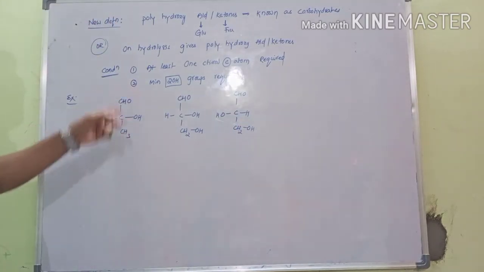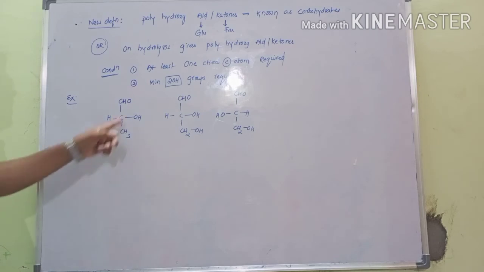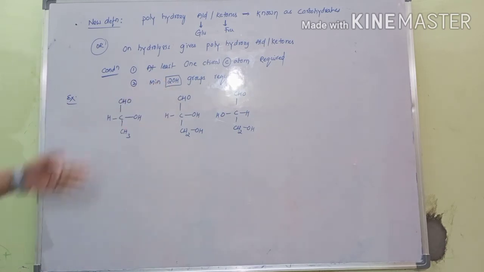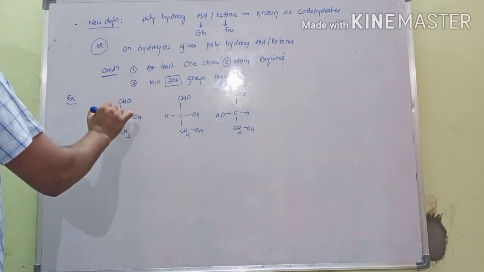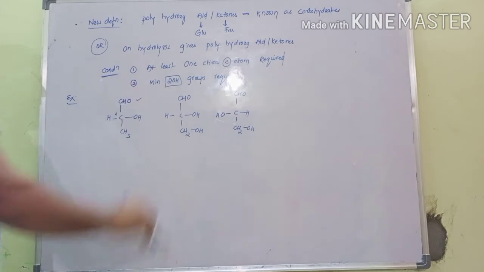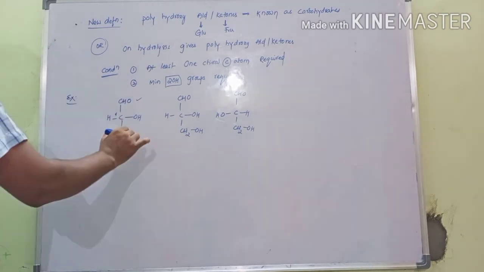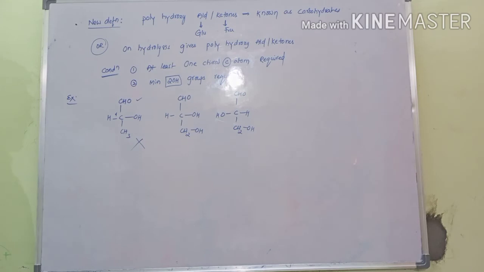See the condition: polyhydroxy with aldehyde functional group. Next, at least one chiral center, but a minimum of 2 OH groups are required. Here there is only one OH group. So there is a chiral center and an aldehyde, but only one OH group. So it is not a carbohydrate.